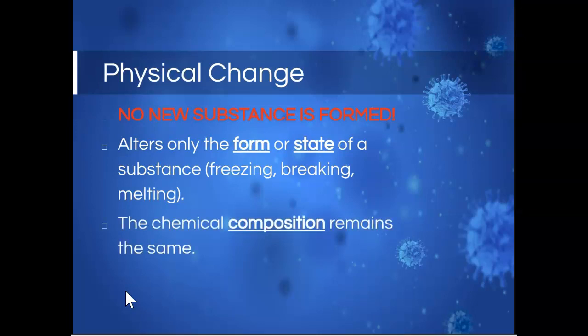So the important part of a physical change is that the chemical composition remains the same. So we've learned about elements, we've learned about compounds. And when we take a substance and physically change it, the elements and compounds that exist in that substance don't change. The only thing that changes is whether they are physically interacting with each other or not.